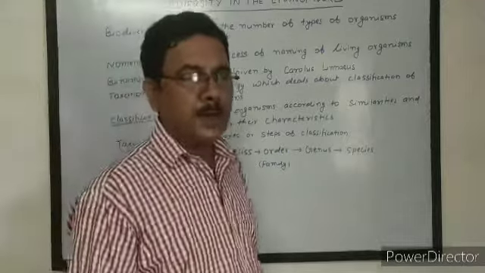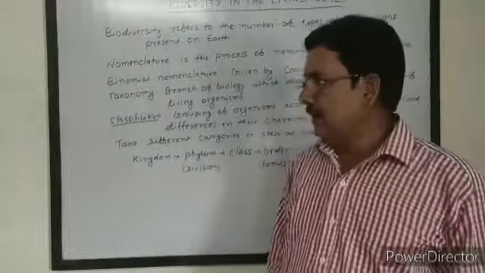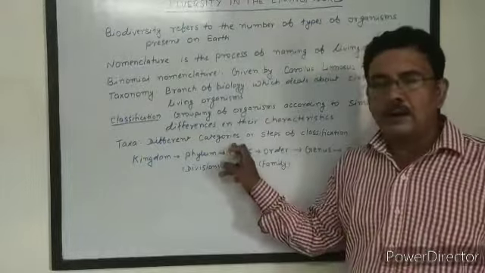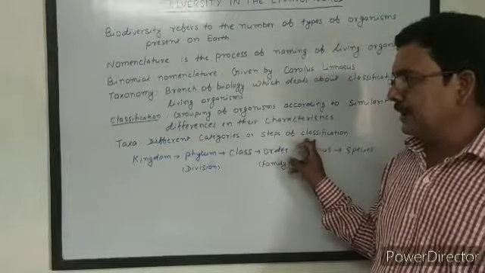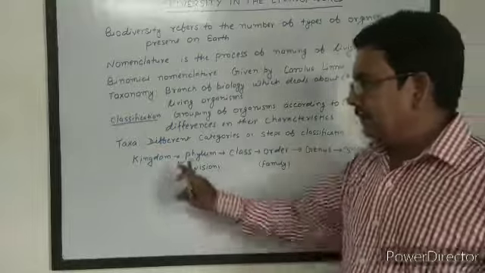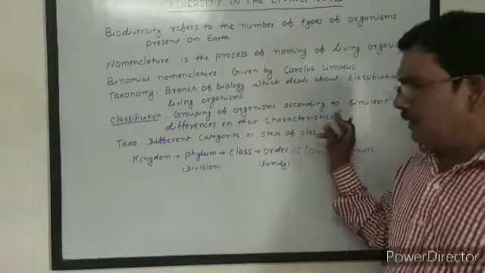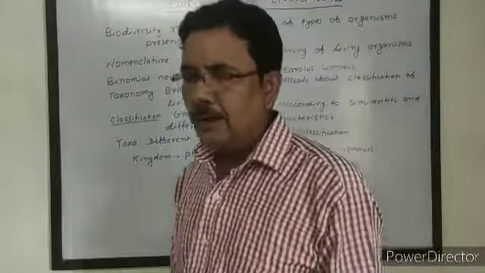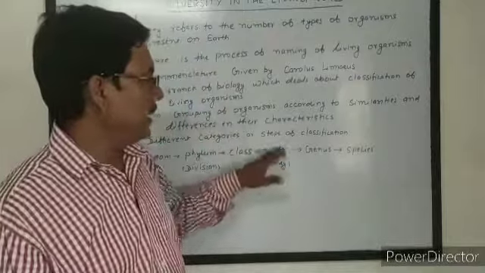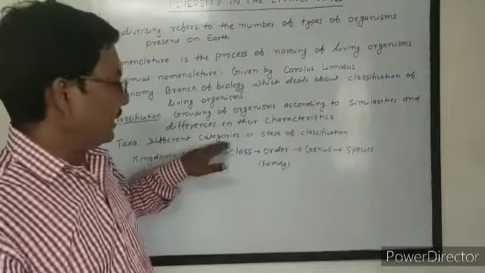Taxonomy is that branch of biology which deals with the classification of living organisms, and the different categories or steps of classification are called taxa. Classification is the process of grouping of organisms according to similarities and differences in their characteristics.